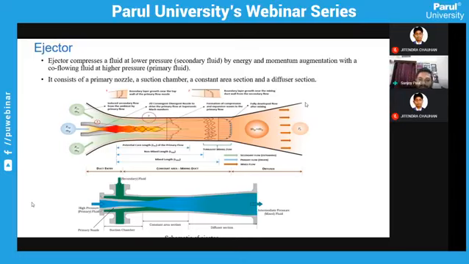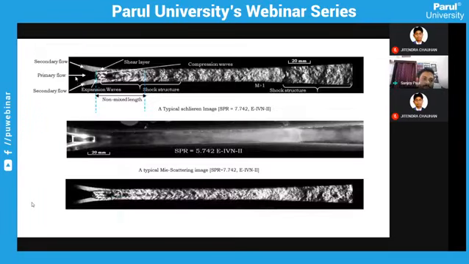It's just like in a wind tunnel, where the only difference is that you have two fluids. You're entraining your secondary fluid, which is at lower pressure, with the help of a high pressure fluid. So I'll show you some experimental results. These are the experimental results which we have done in our lab.